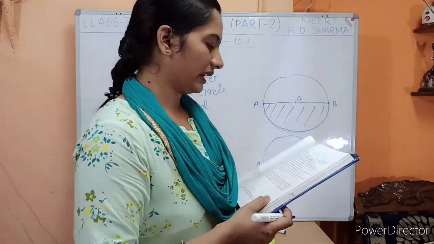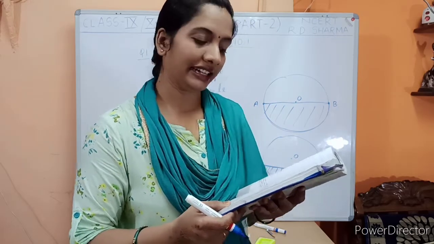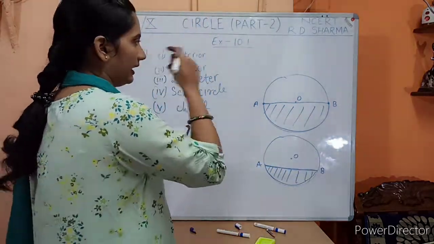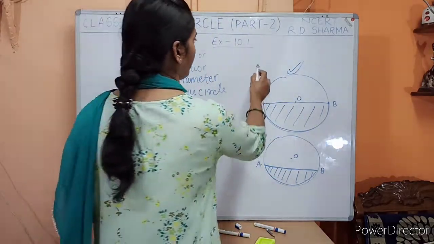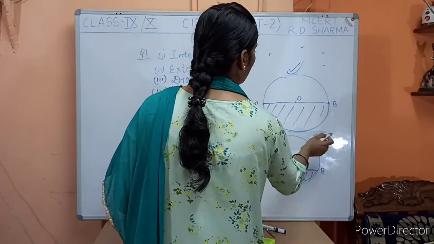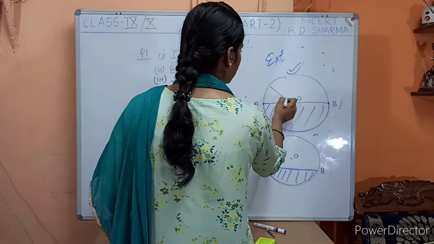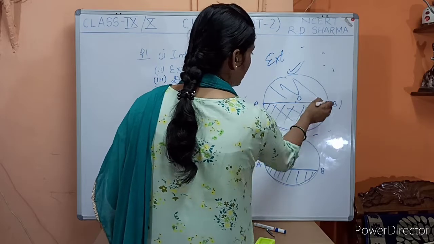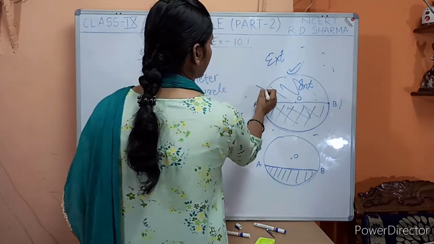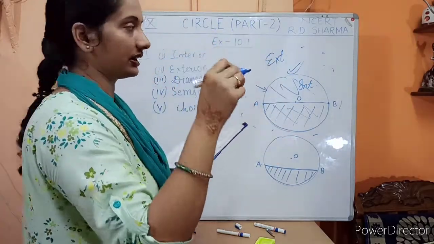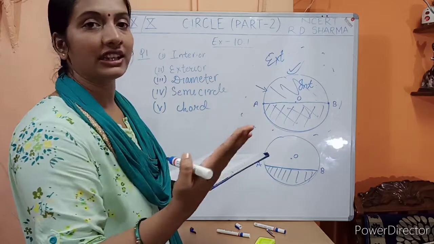Let's see the sixth one. A circle divides a plane in which it lies in dash parts. Okay. Now let us consider this circle itself. How many parts can you see here? This part which is outside the circle must be the exterior one. The part which is inside the circle, ये सारा जो inside है, this must be the interior part. And the circle itself, मतलब on the circle. So in how many parts can you see that a circle is dividing any space?